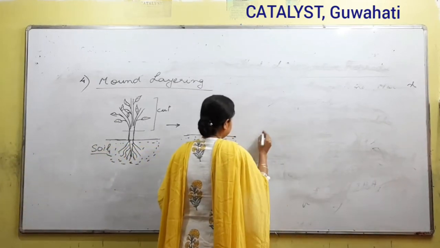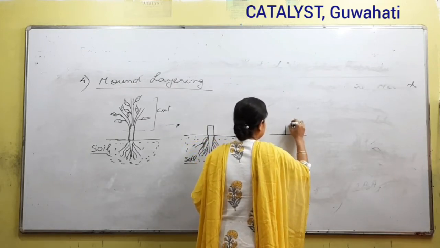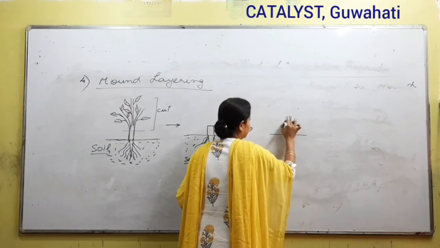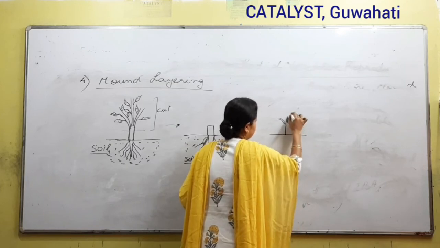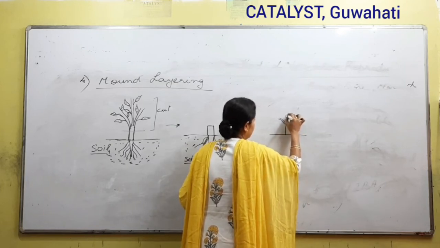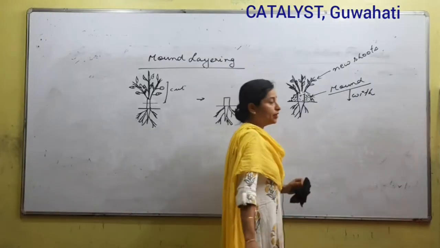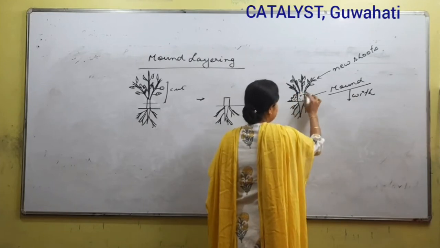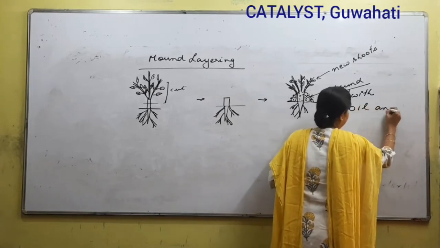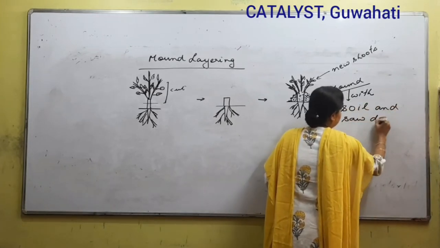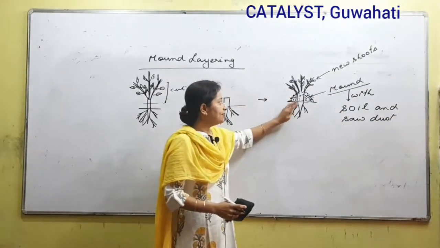From that branch, new branches will develop again. So we have seen that the cut portion is mounded with soil and sawdust. Right, so this portion is mounded.